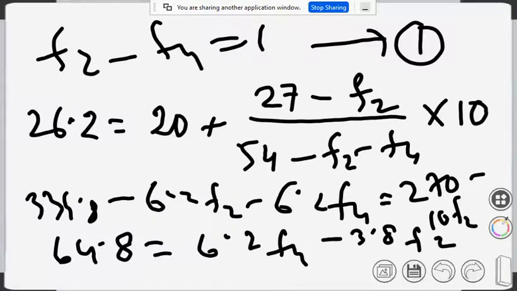So you have got two equations, F2 minus F4, and then quickly solve and see how much you get. You can replace F2 as F4 plus 1.